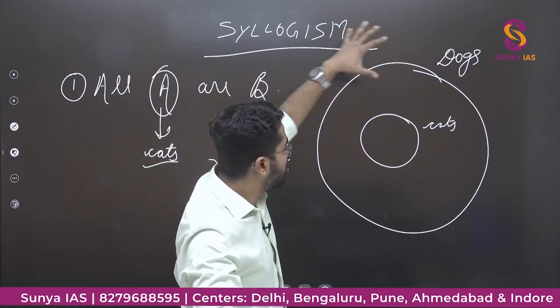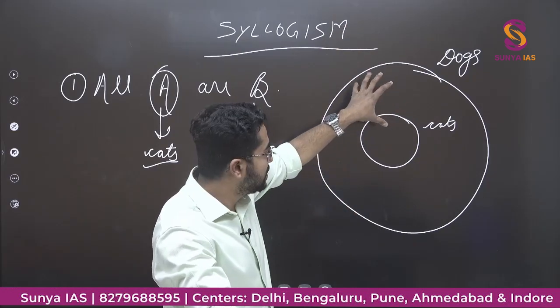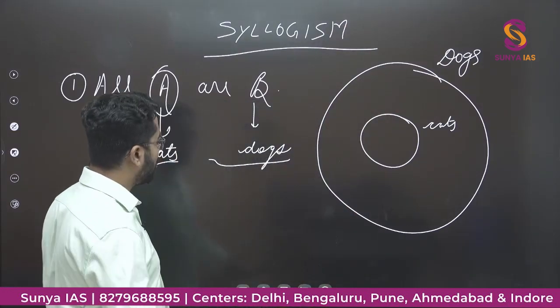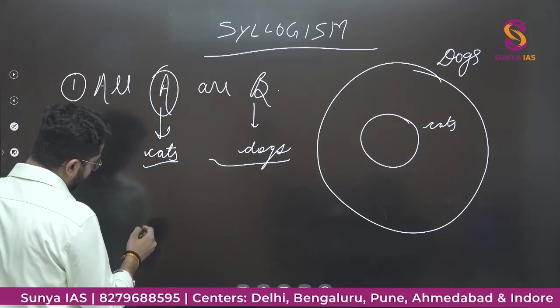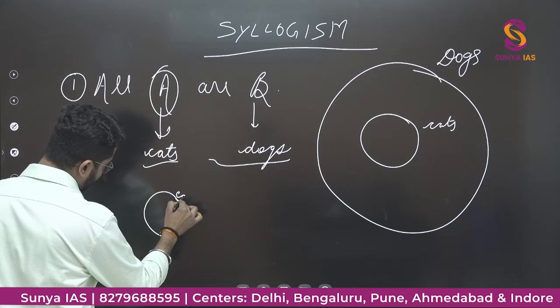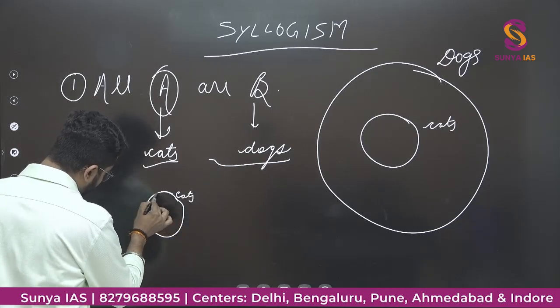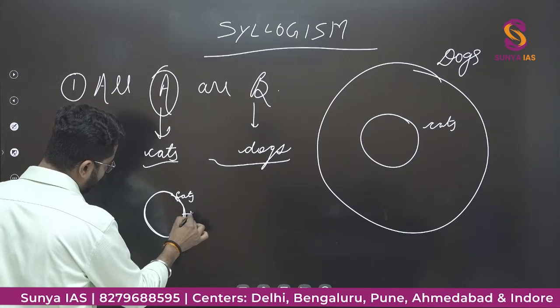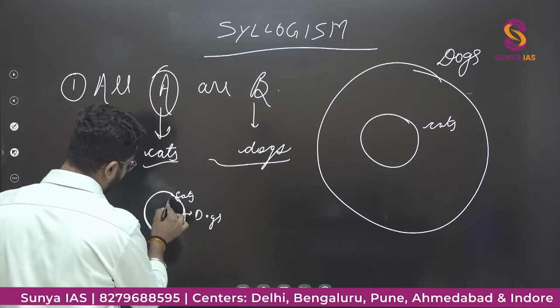That is, dogs are a bigger set and cats are smaller, since all cats are dogs. There can be a situation where the cats and dogs are exactly the same. These are dogs, exactly overlapping.